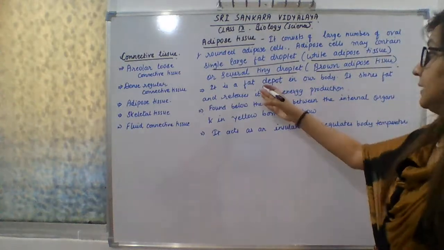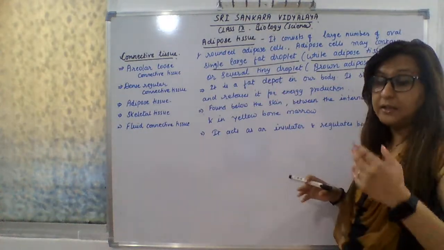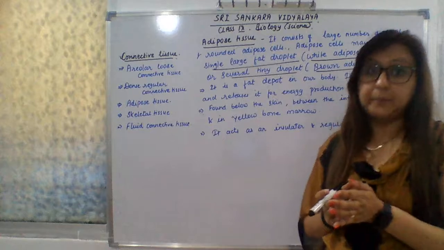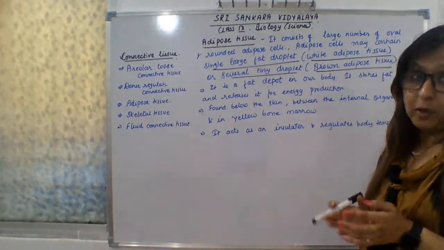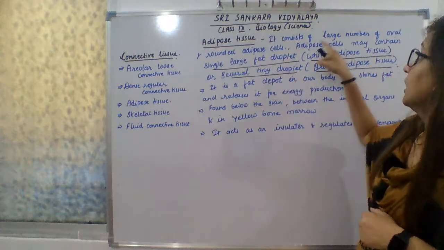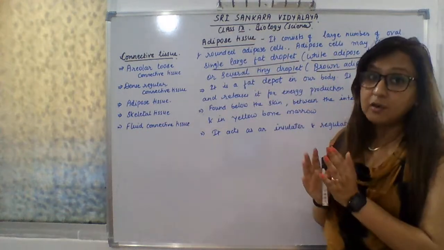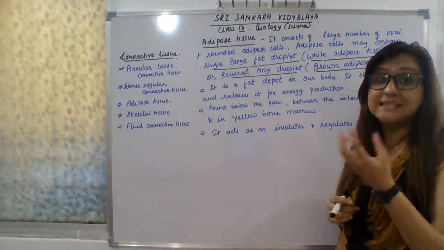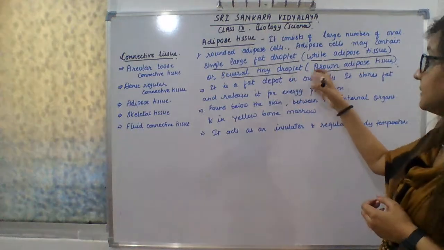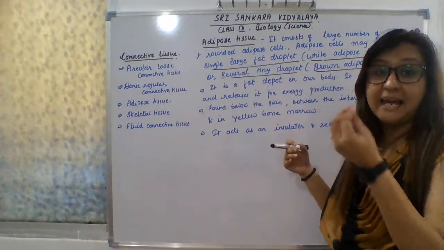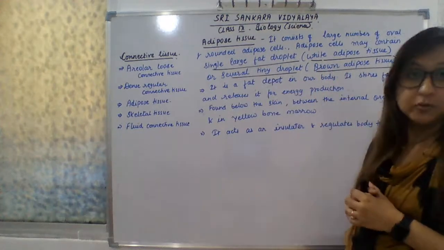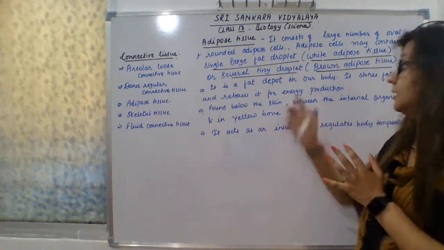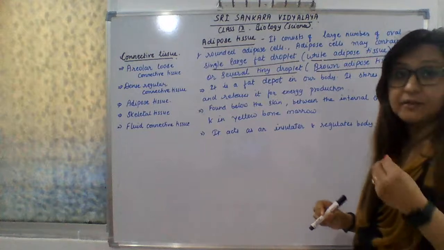Okay. So now it is a fat depot in your body. I said that adipose tissues are the fat reservoir of your body, or you can say the fat depot of any body. They are basically of two types. Adipose cell may contain a single large fat globule. These are called white adipose tissues. Or if they are present in several brown droplets, or very small tiny droplets, they will be called brown adipose tissue. The two types of adipose tissues are there, white and brown. White is single, big and large, whereas brown are several tiny droplets.